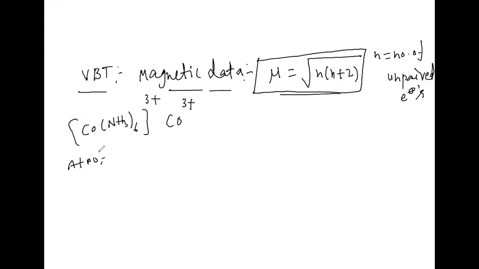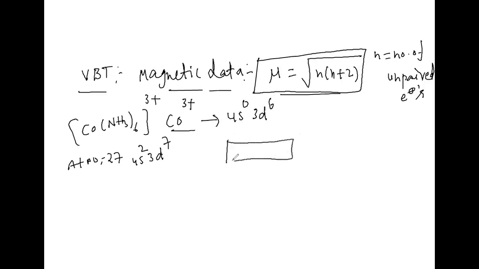Cobalt atomic number is 27. That configuration I'll be writing as 4s2 3d7. Co3+ means what can we write? 4s0 3d6 I can write. Generally, when this is 3d6, we can write like 1, 2, 3, 4, 5.